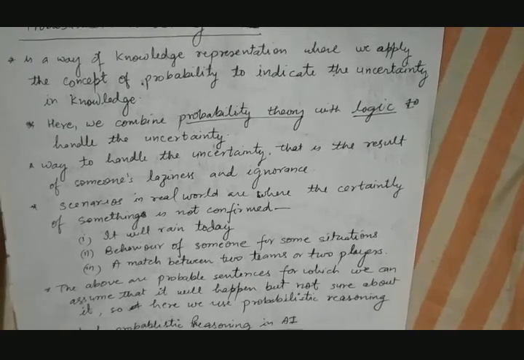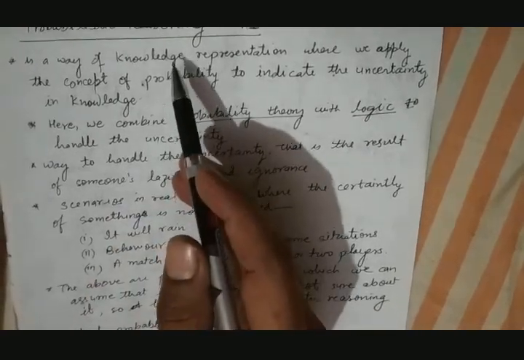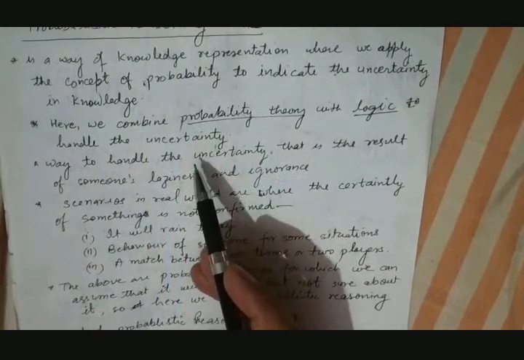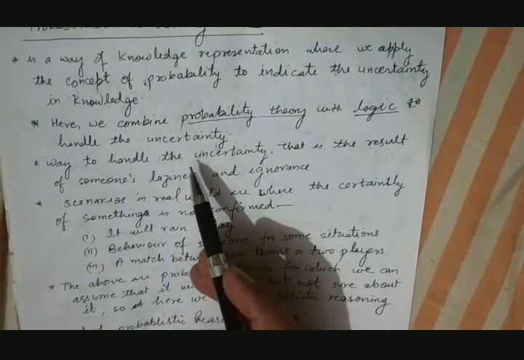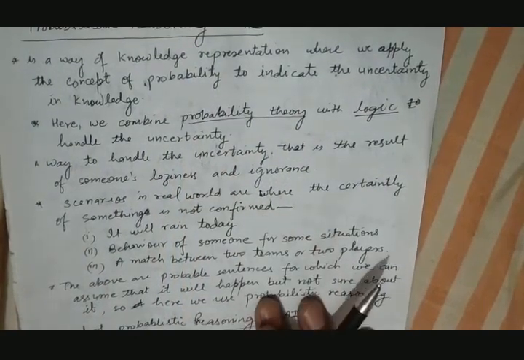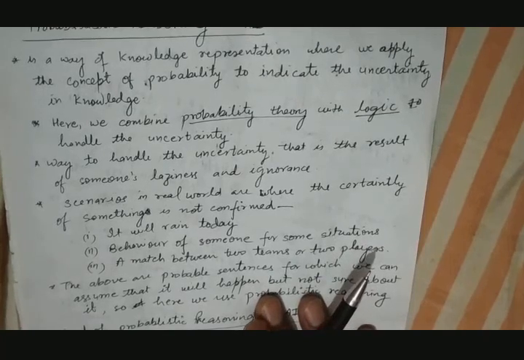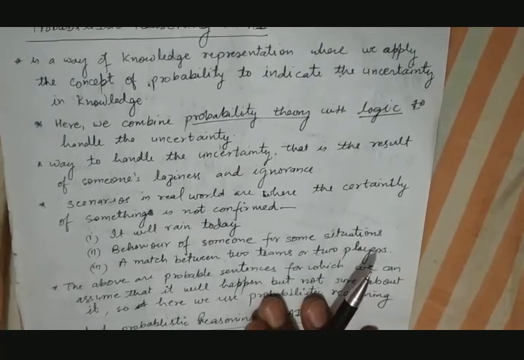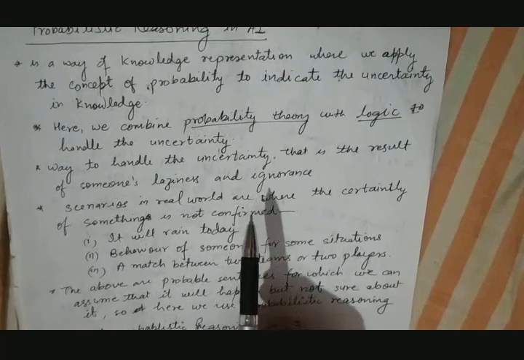This is where probabilistic reasoning comes in. When we have such data which has a certain amount of uncertainty, it is not exactly certain, in that case we use probabilistic reasoning.